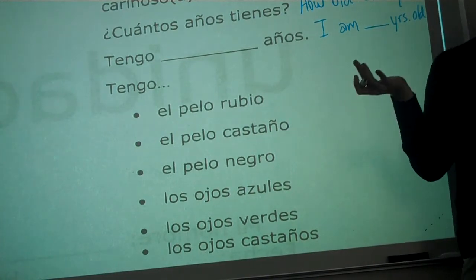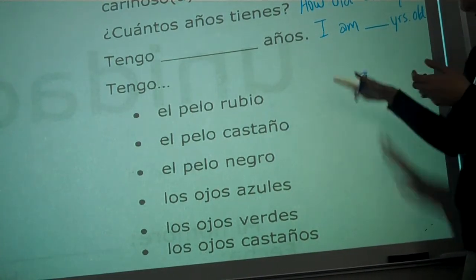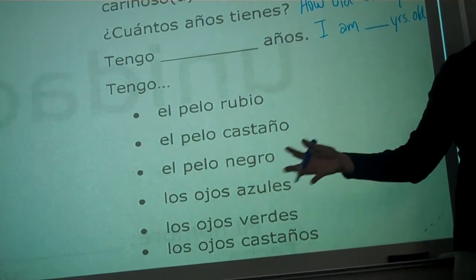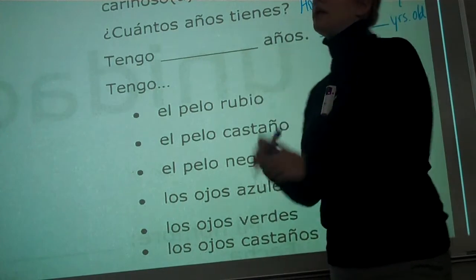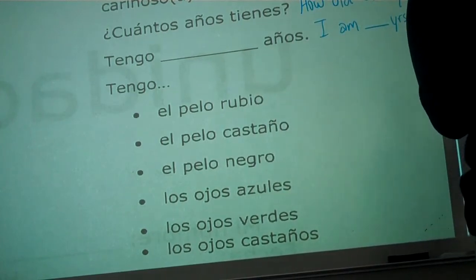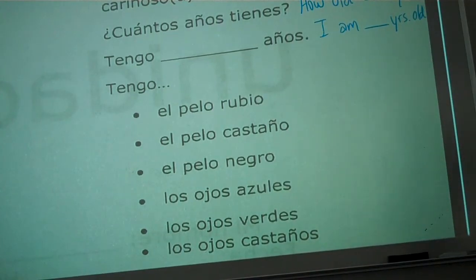We don't say I have 26 years. We say I am 26 years old. But literally, when you translate it into English, what they're saying is I have 26 years. Okay? So, what I'd like for you guys to do real quickly is to turn to your partner and in 30 seconds or less, ask each other what their age is and then answer in Spanish. Go. ¿Cuántos años tienes?